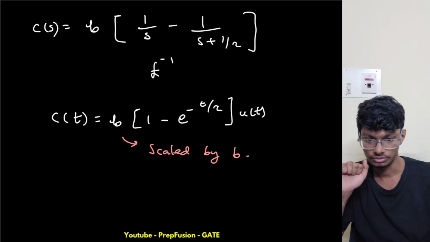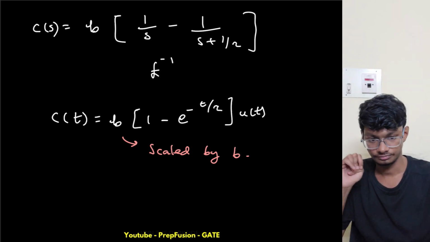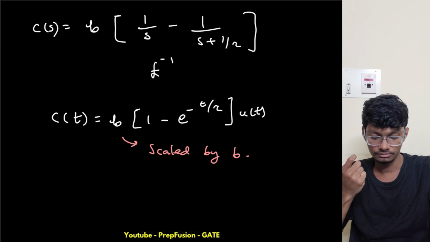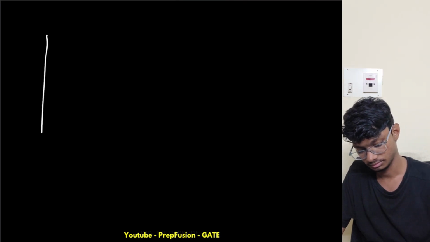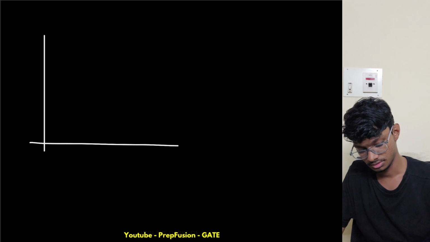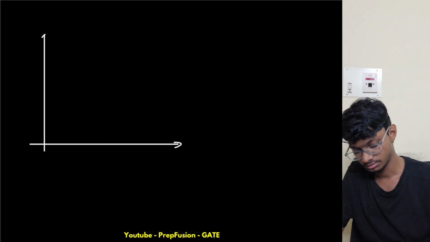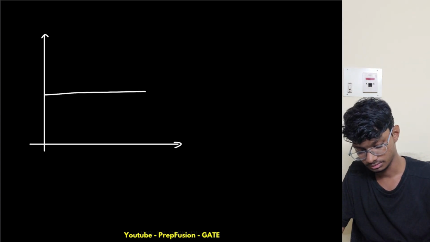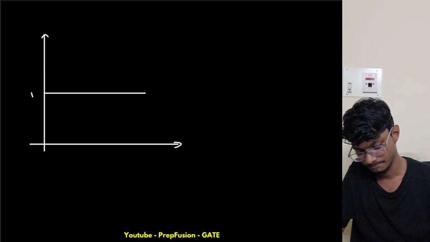Okay, so now I will just draw the waveforms. My input is a unit step, right? So it is only one here. This is my r of t. Let me color this actually, e of t, this I will color.